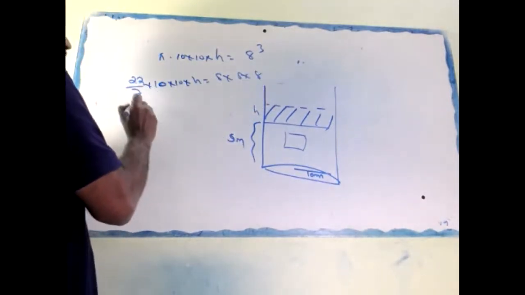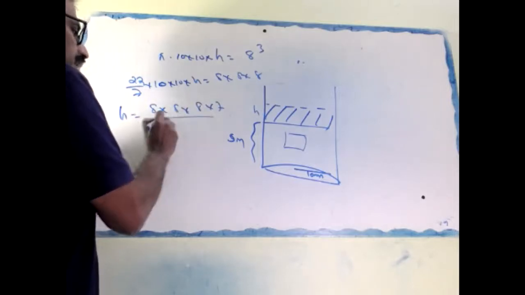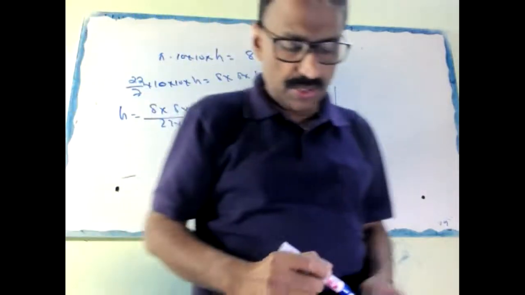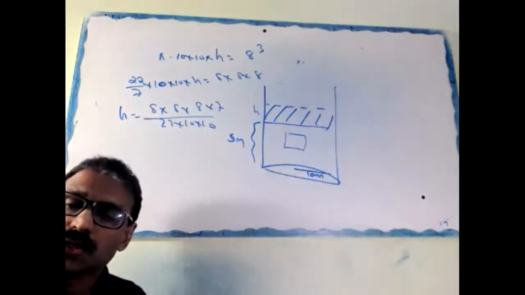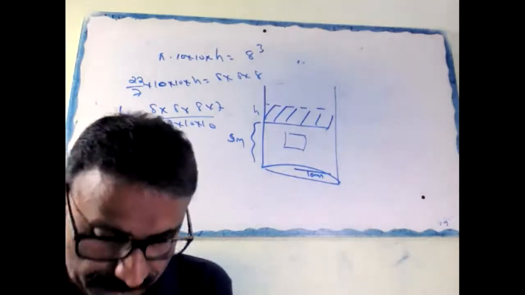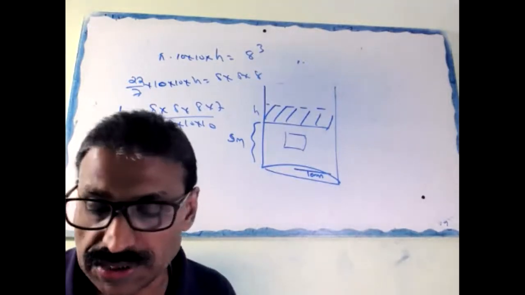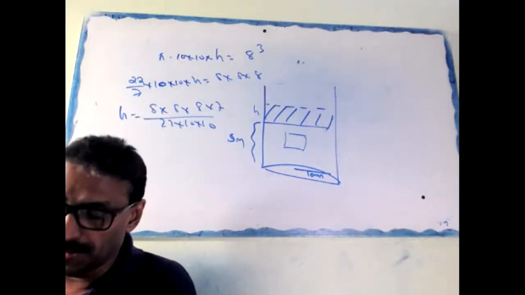Therefore, H equals 8 into 8 into 8 into 7 divided by 22 into 10 into 10. You write like this: volume of water rise in the cylinder is equal to volume of the cube. It's clear now. So, next question.